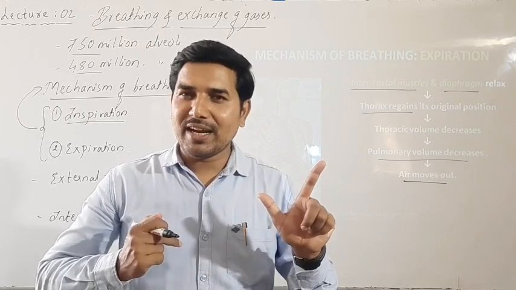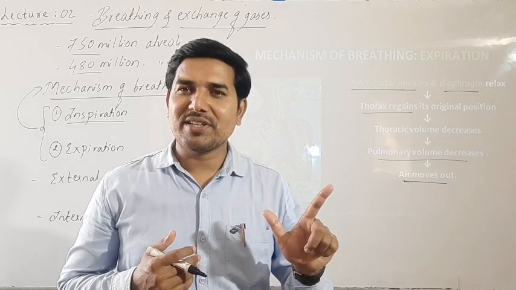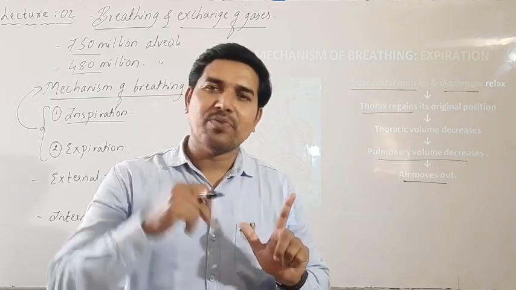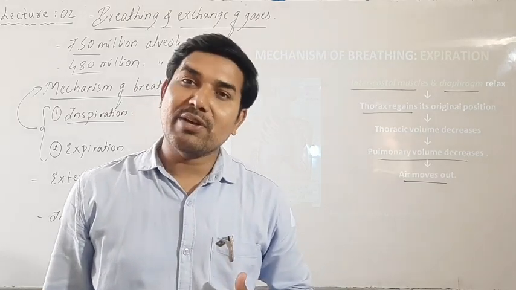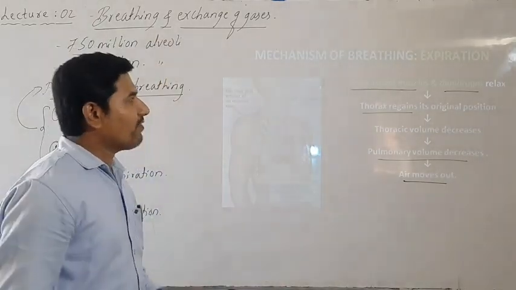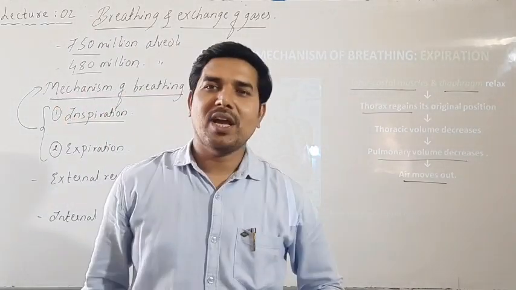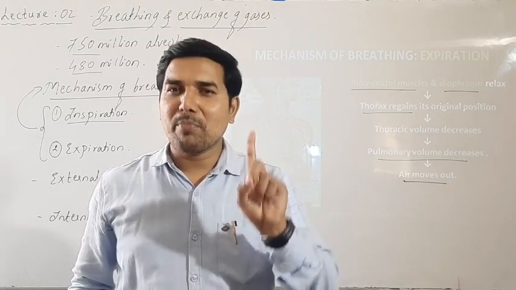Inspiration is intake of air and the changes that occur in the respiratory system in our lungs during inspiration, and expiration is giving out of air and the changes that occur in our respiratory system during the expiration process. So this is regarding the mechanism of breathing. Then, how many times does a person breathe per minute?